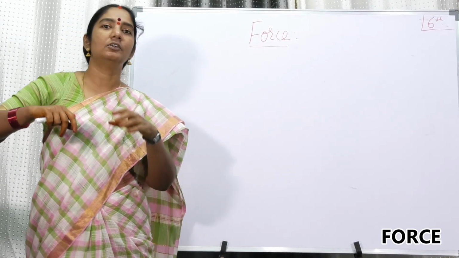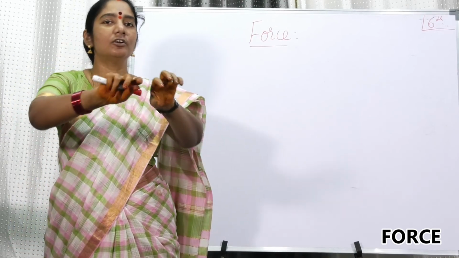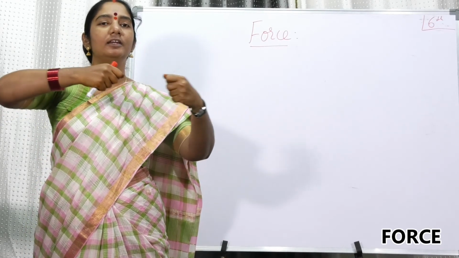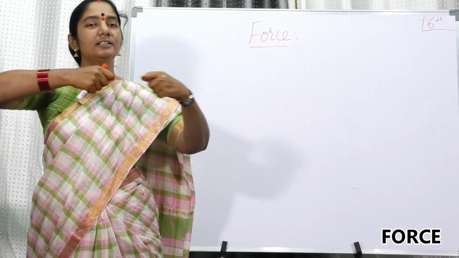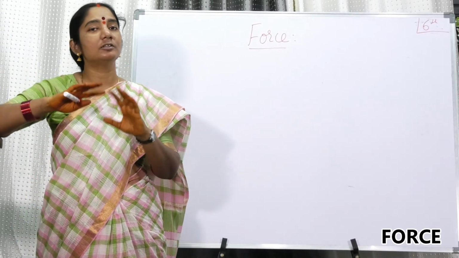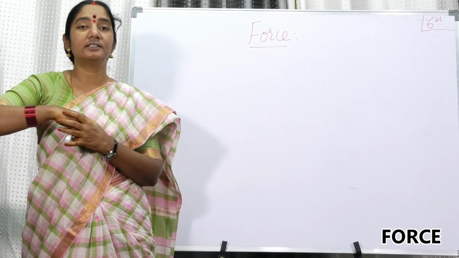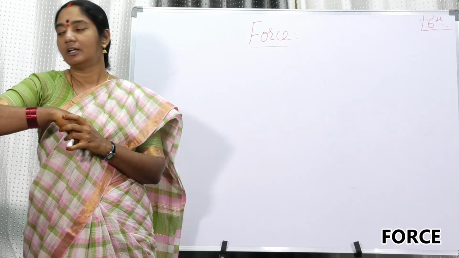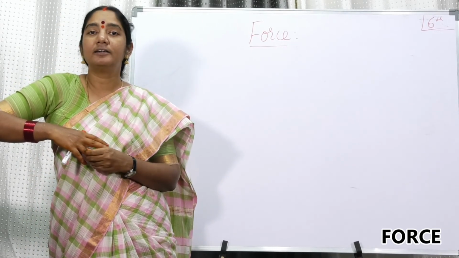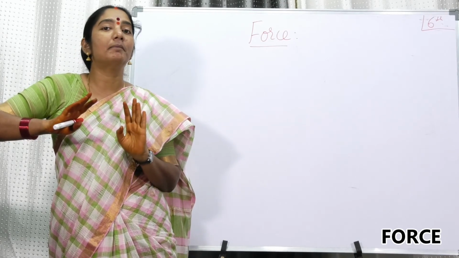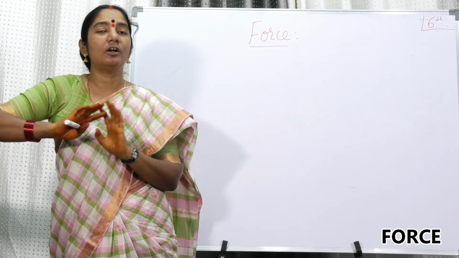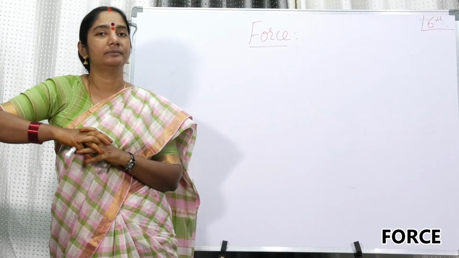Sometimes you are applying force that is going to change the shape of the body. If you take a rubber band or a spring and you just pull it, it expands. It means the shape of a body can also be distorted with the help of force in some cases. So it is useful in changing the shape even. My dear friends, but force does not affect the mass of a body. That is very important. Force does not have any impact on the mass of a body.